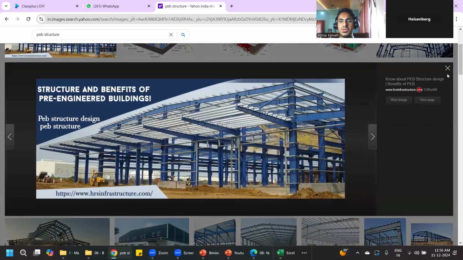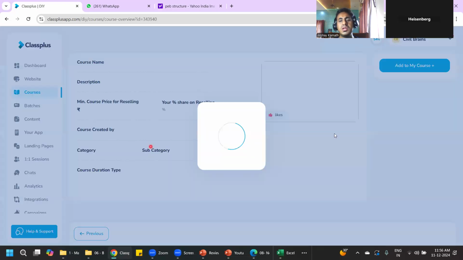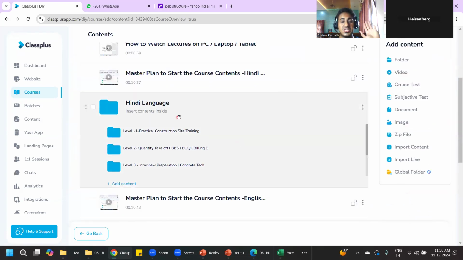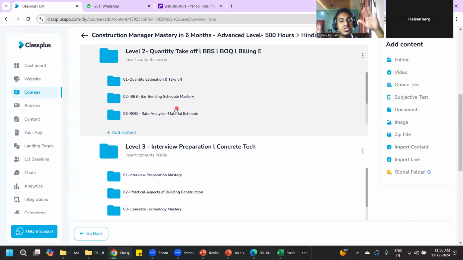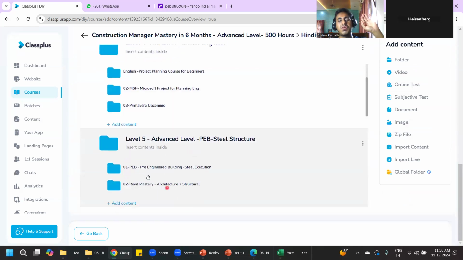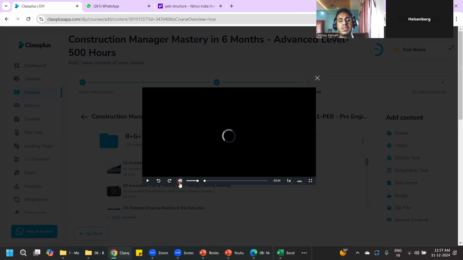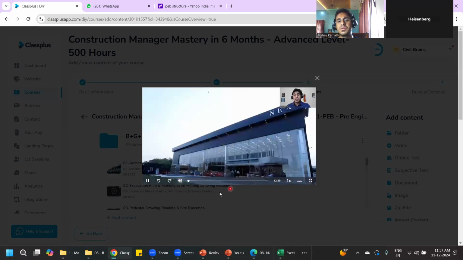Okay. So the execution part of this is covered in my course. If you go here and click on the content, you'll learn. But again, it will not be required in the initial stage for you. Once you finish all my courses, it will come in level 5. In level 5, I have covered pre-engineered buildings. That is steel structure executions. We'll try to cover such kind of buildings also. It's a steel structure building.